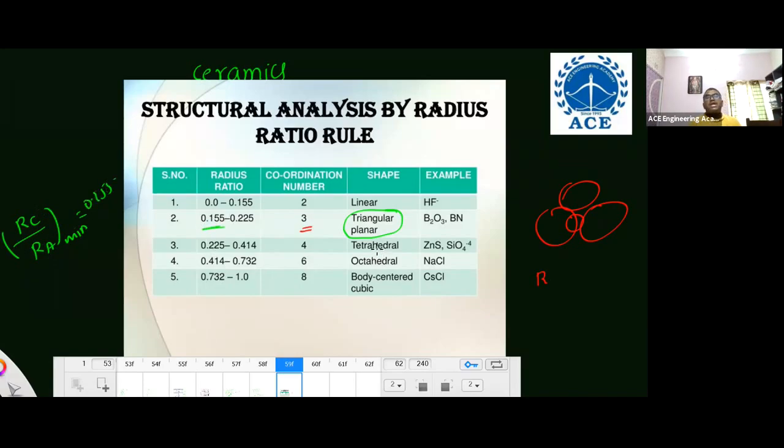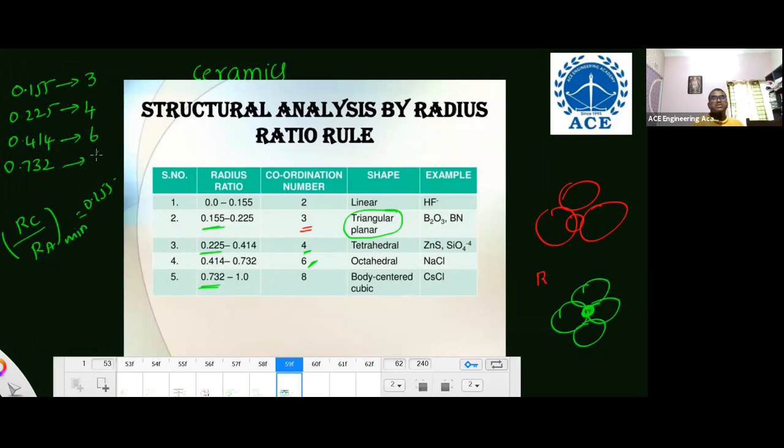In case of tetrahedral structure, one atom is surrounded by 4 atoms. Coordination number is 4, and the minimum radius ratio is 0.225. For octahedral, don't think there are 8 atoms surrounding one. That is not correct. Octahedral means one atom surrounded by only 6, coordination number 6, and the minimum radius ratio is 0.414. For cubic structure, BCC, one atom is surrounded by 8, and the minimum radius ratio is 0.732. So remember: 0.155 for coordination number 3, 0.225 for 4, 0.414 for 6, and 0.732 for 8.